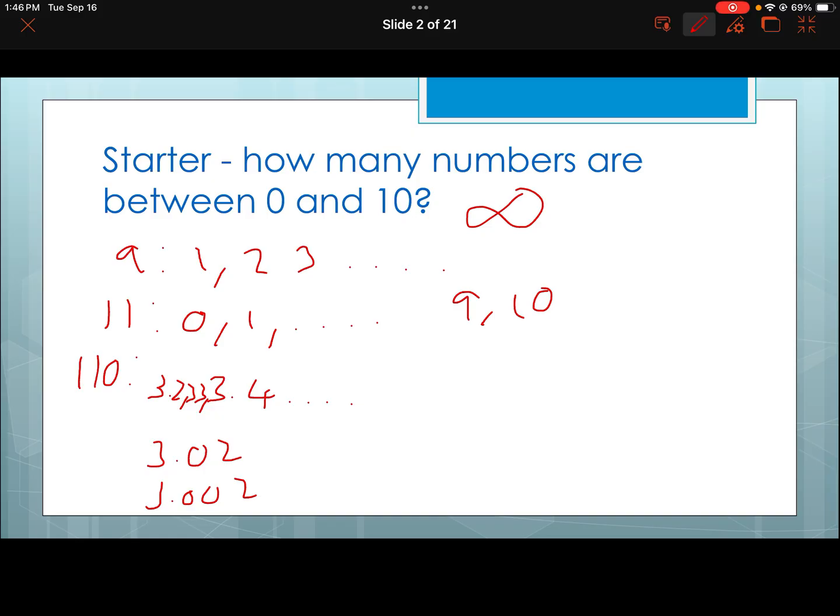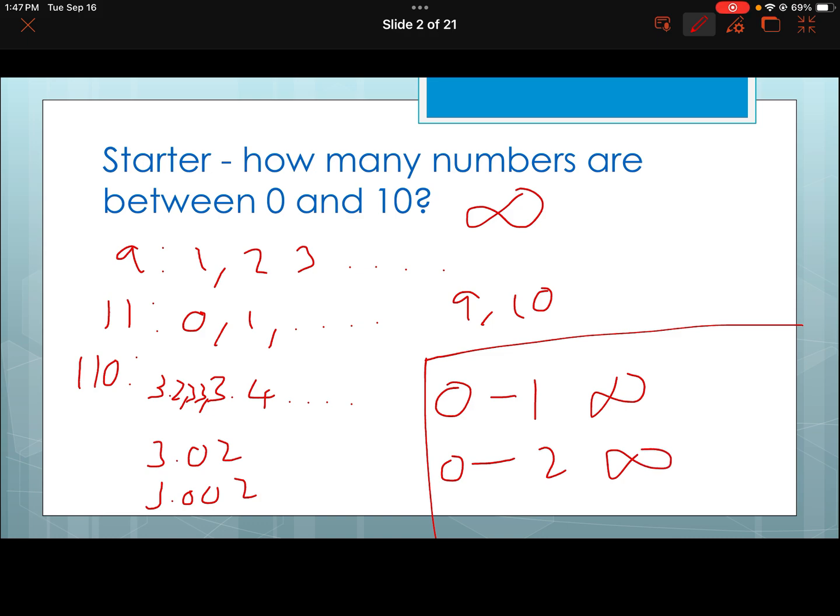And then I go, okay, how many numbers are there between 0 and 1? And you go, infinity. And I go, okay, and what about 0 and 2? And you go, infinity. And then you go, well, does that mean they have the same amount in them? Or does that mean there's one infinity that's bigger than another? I thought infinity was supposed to be uncountable, but then you have two different size infinities, or infinitely many different size infinities.